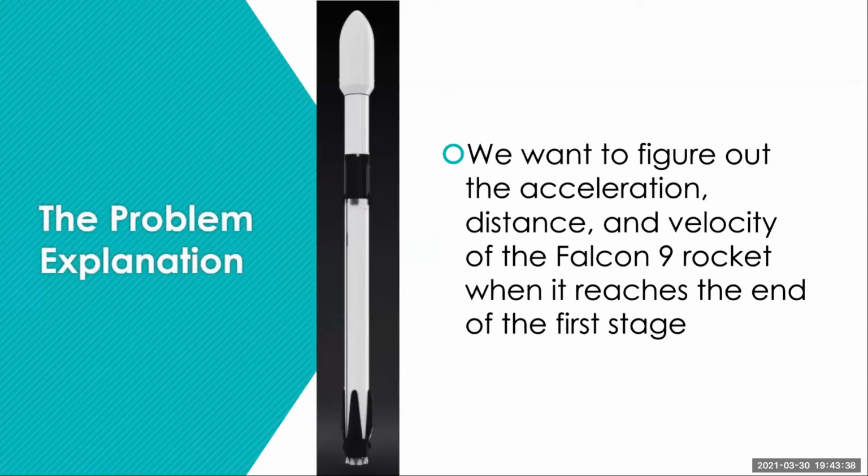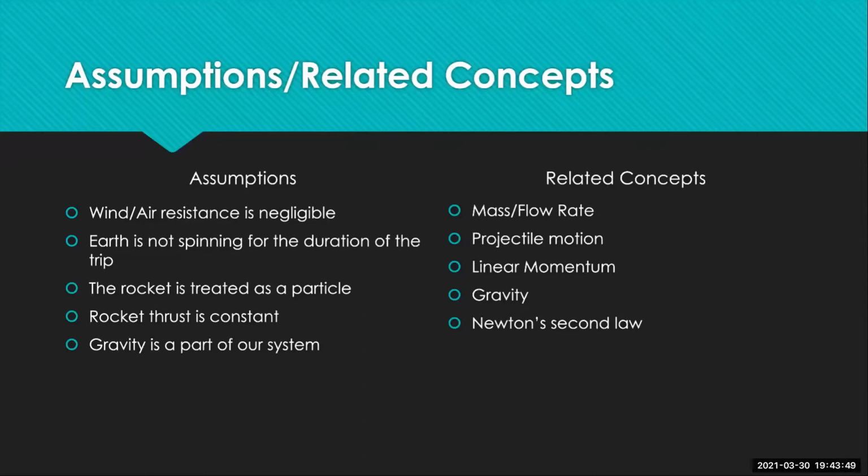So we want to figure out the acceleration, distance, and velocity of the Falcon 9 rocket when it reaches the end of the first stage, and that's what we'll be working through. So our assumptions are that the air resistance is negligible, and the Earth is not spinning for the duration of the trip, and the rocket is treated as a particle. Rocket thrust is constant, and gravity is a part of our system. And some concepts that we will also include are mass flow rate, projectile motion, linear momentum, gravity, and Newton's second law.